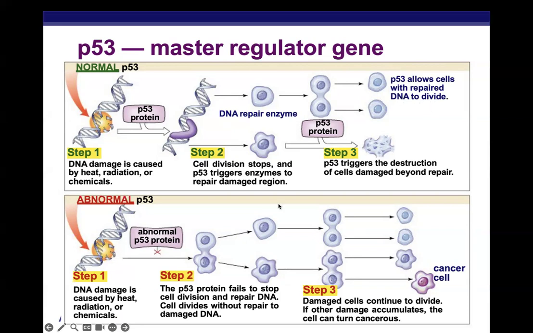Now, in the abnormal case, when DNA damage has been caused and abnormal or mutated P53 protein has been rendered inoperable, the P53 protein will fail to stop cell division and repair DNA, and the cell divides without repairing its damaged DNA. That damaged cell continues to divide, and if other damage accumulates, the cell can then turn cancerous. So the shutdown of P53 expedites the development of cancer by allowing mutations and damaged DNA to accumulate over successive generations.